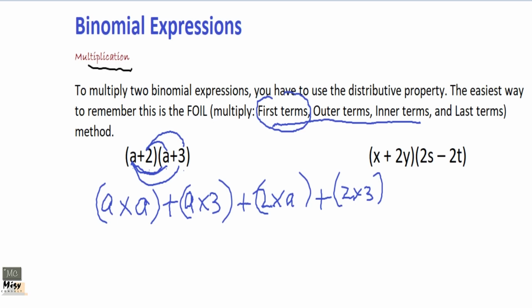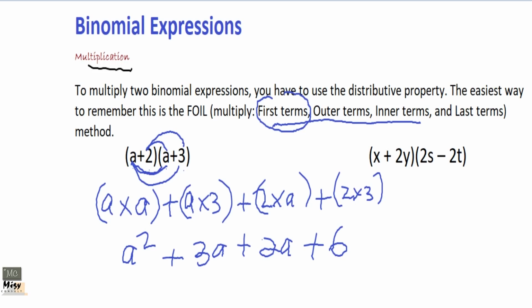So a times a will give us a squared. A times 3 will give us 3a. 2 times a will give us what? 2a. And 2 times 3 will give us what? 6. We will be using this, like I said, to solve very easy questions later. So you need to understand the concept we are using right now.